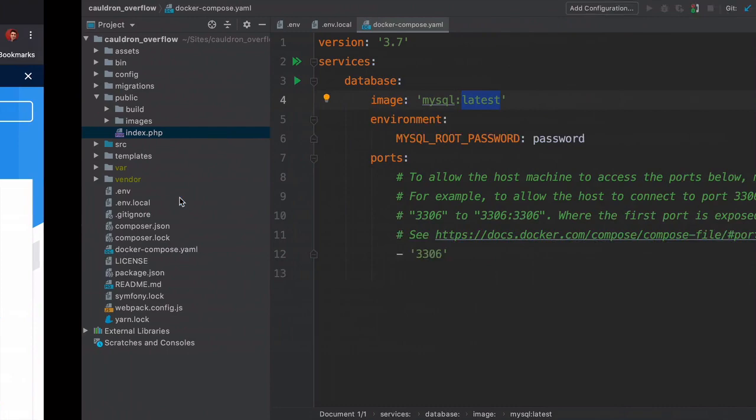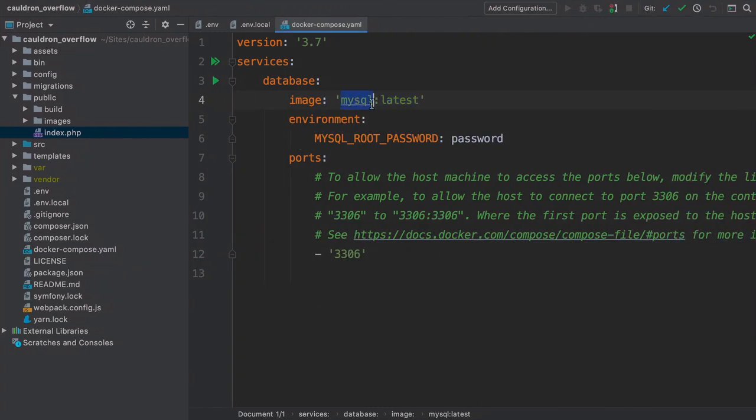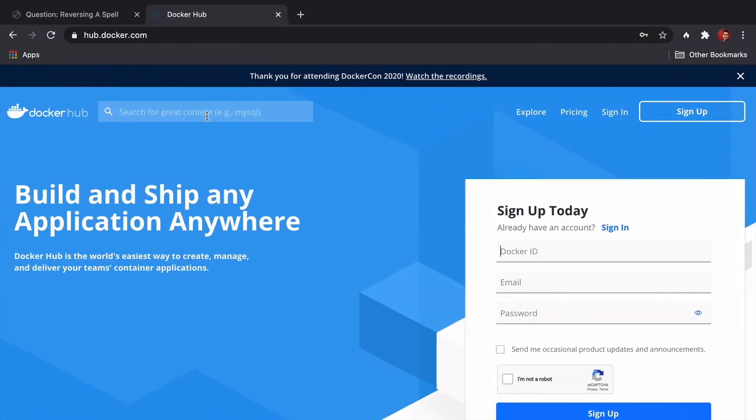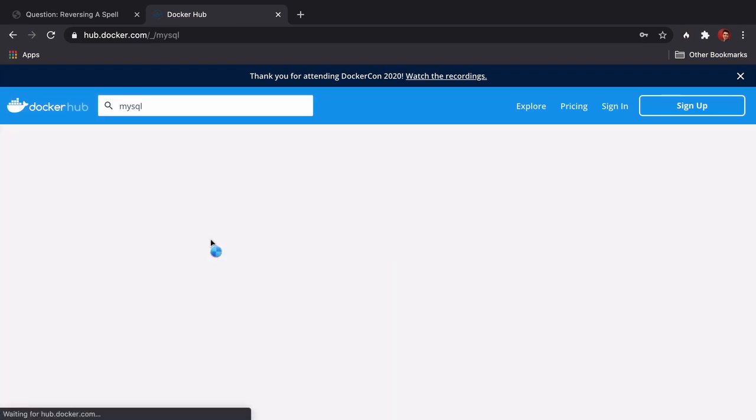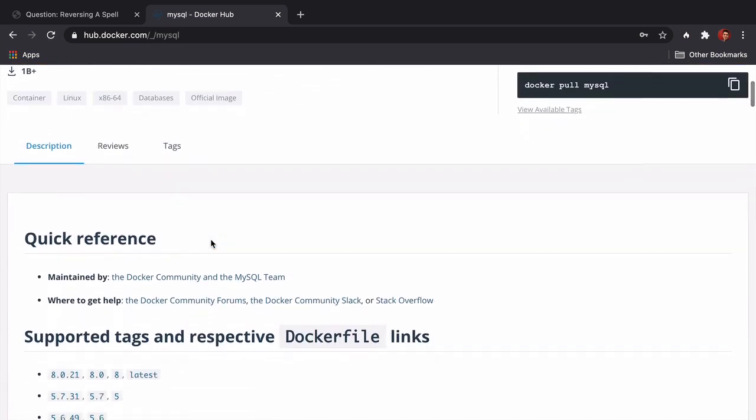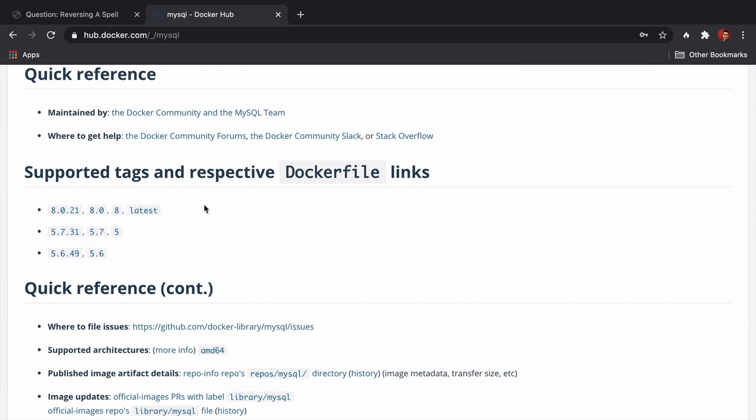When you say that you want a MySQL image at version latest, Docker communicates back to Docker Hub to get the details. Search for MySQL for all the info about that image, including the tags that are currently available. Right now, the latest tag is equal to 8.0.